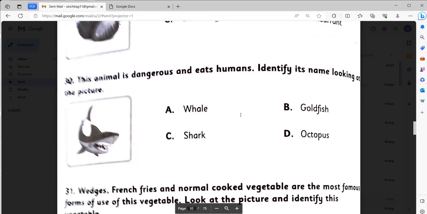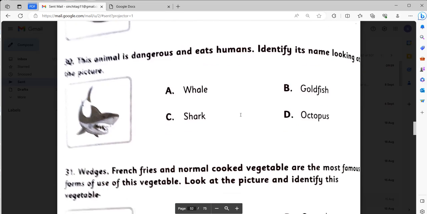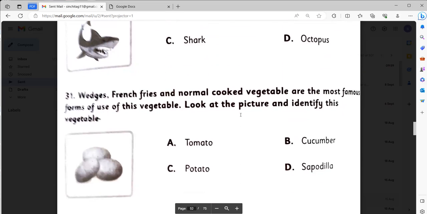This animal is dangerous and eats human. Identify its name looking at the picture. Which will be bell. Wedges, French fries, and normal cooked vegetable are most famous form of use of this vegetable. Look at the picture and identify this vegetable. It is potato.